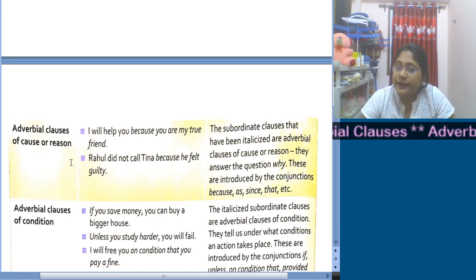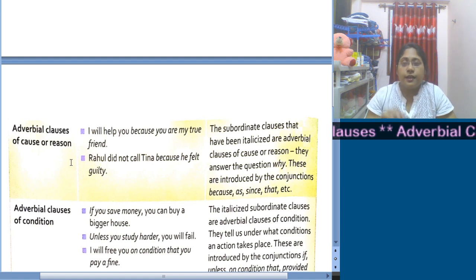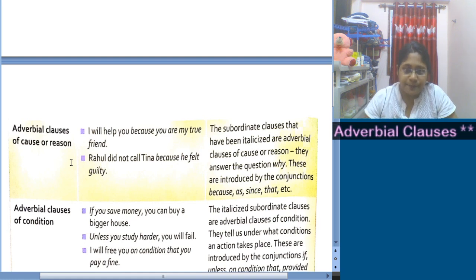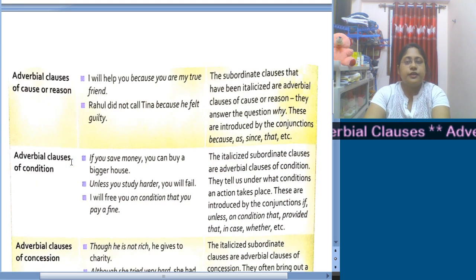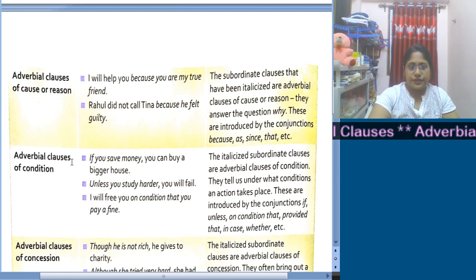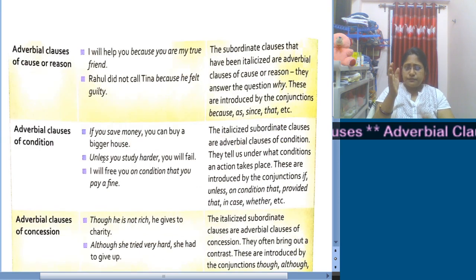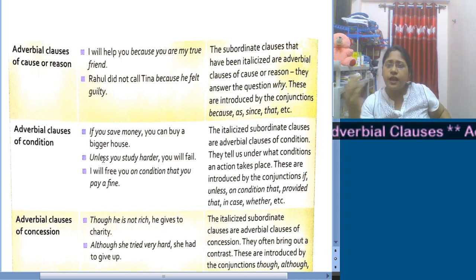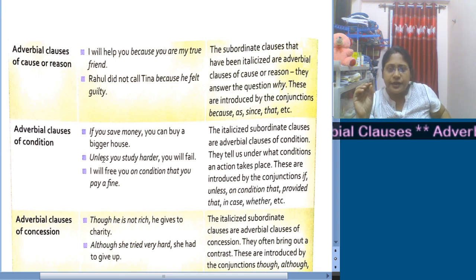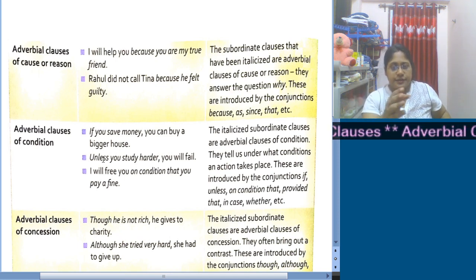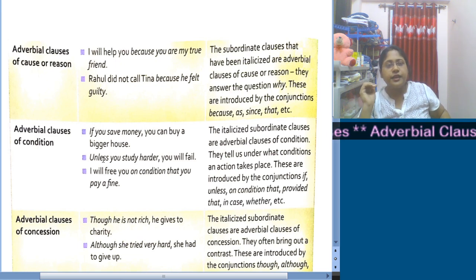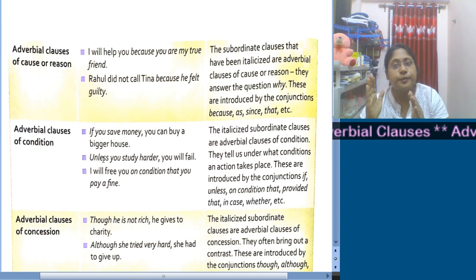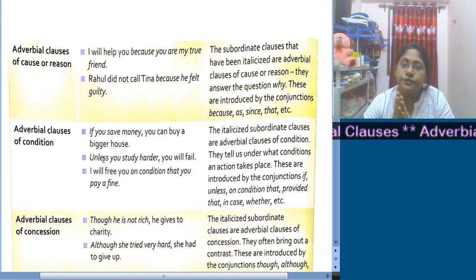Because he felt guilty. The very word because gives us an indication that it is an adverbial clause of cause or reason. Next comes adverbial clause of condition. It will be something that will contrast with the next one. It will definitely show us some condition. See the first sentence, if you save money, you can buy a bigger house. So there is a hidden purpose and we need to find it out.